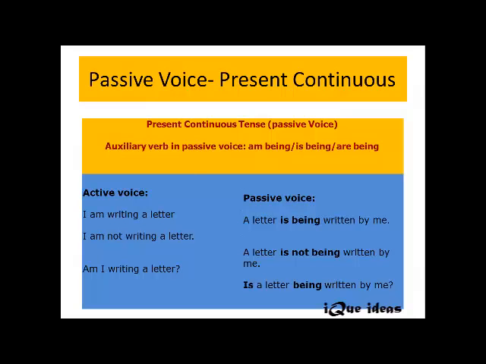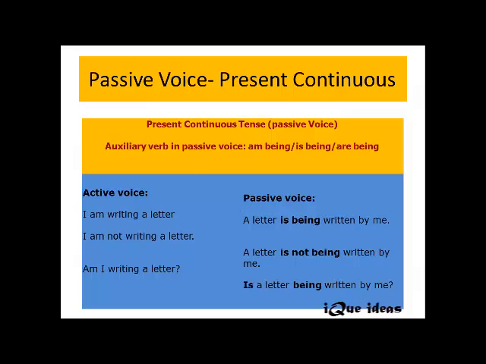Is being. Whenever you have continuous tenses in passive voice, ing form gets changed to being, but the 3V is mandatory in all the sentences in passive voice. That's how writing, the 3V form of writing is written. 1V is write, 2V is wrote, and 3V is written. I gets changed to me because I from subject position has shifted to object position. That's how I becomes me.